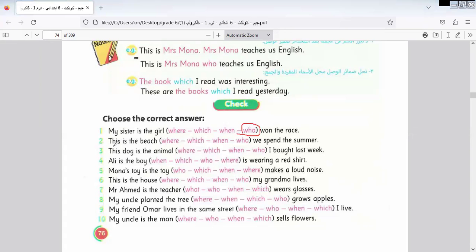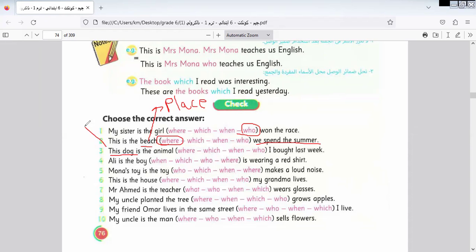Let's go to another one. This is a beach. So beach is what? A place. So before you answer, you must think for the answer. Don't put anything in any place. This is the beach where we spent the summer. Beach here is a place, so it will be where.